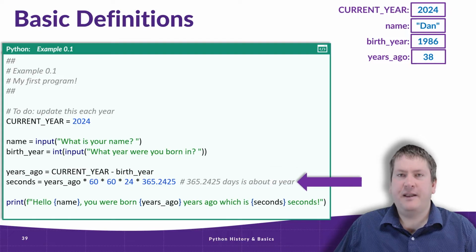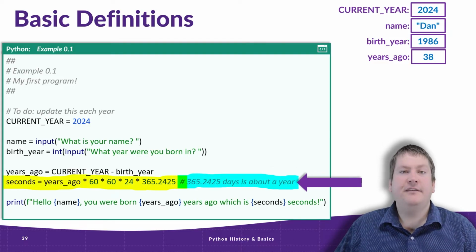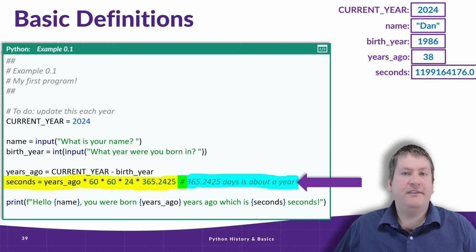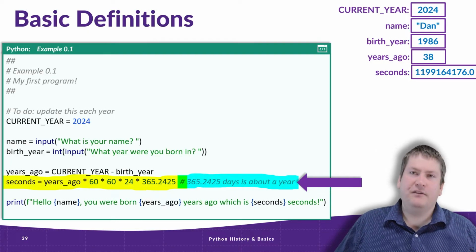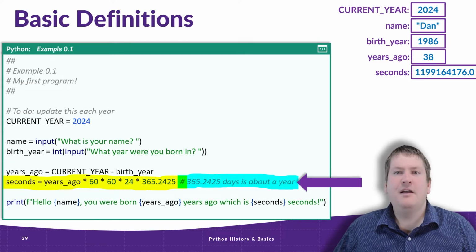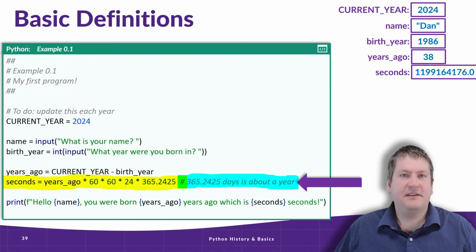The next line is the same idea, evaluating an expression and storing it in a variable. There is one small thing to note, however. This line also has a comment on it. Recall that everything after the hash symbol is a comment and ignored by Python. The result of this statement is storing 38 years converted into seconds in the variable named seconds. This is accomplished by multiplying the number of years by 60 seconds, then 60 minutes, then 24 hours, and finally 365 days. We could have also just multiplied it by the number of seconds in a year, but this made it a little bit easier to understand in this example.